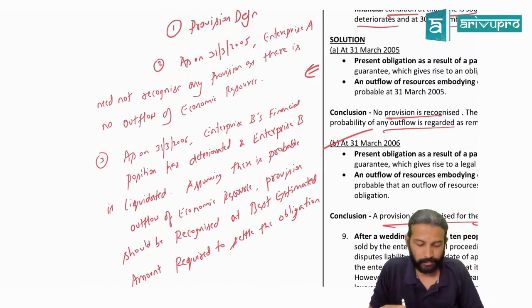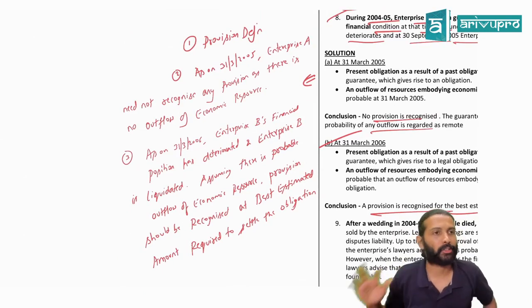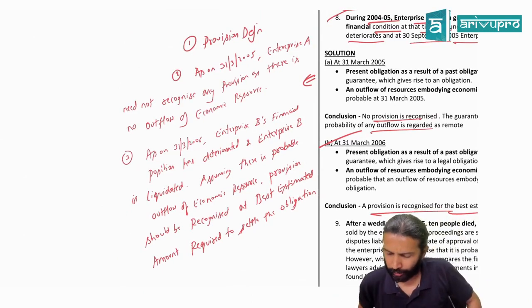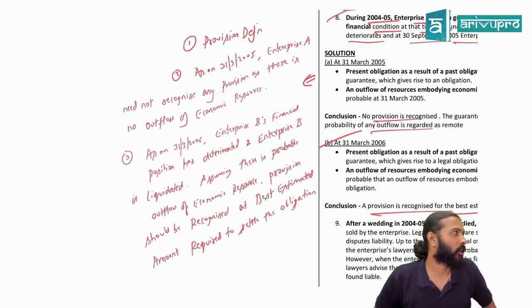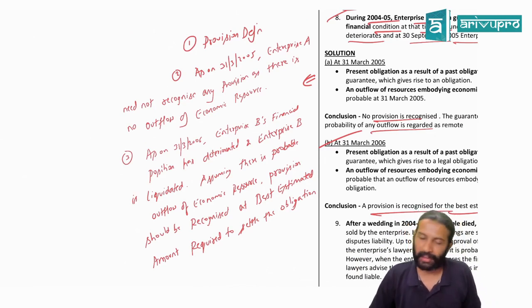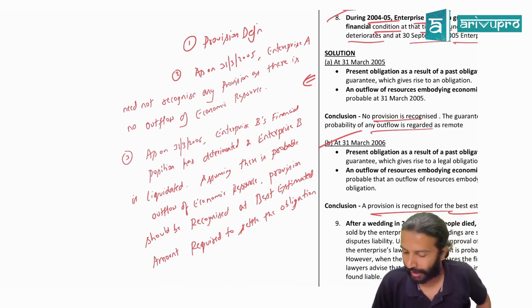This is your answer. Take a call based on marks. Somebody is saying, what if a bank or other financial institution is giving a guarantee? For banks and all, there is a different provision, sir. RBI gives you different provisions. There you will worry about that. So you don't have to bring it in here.